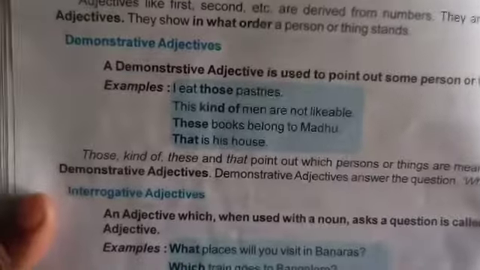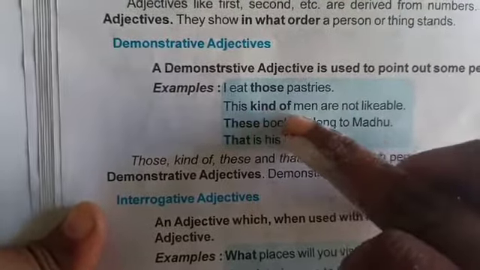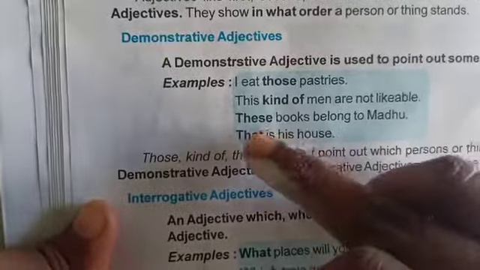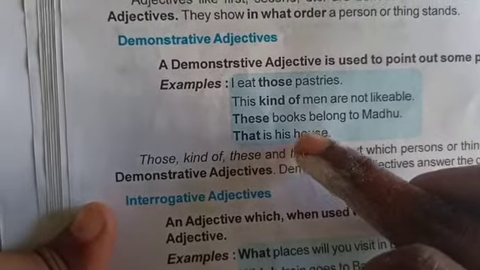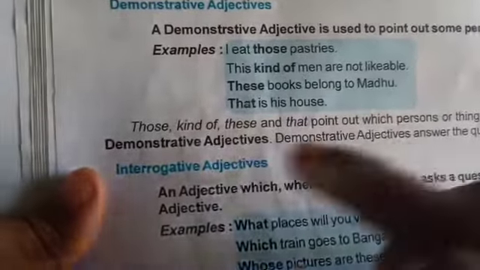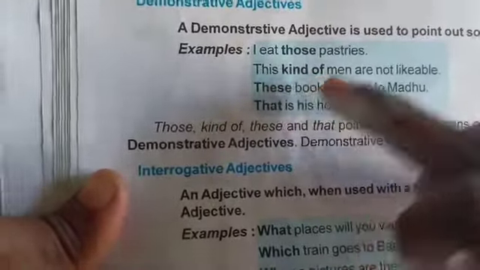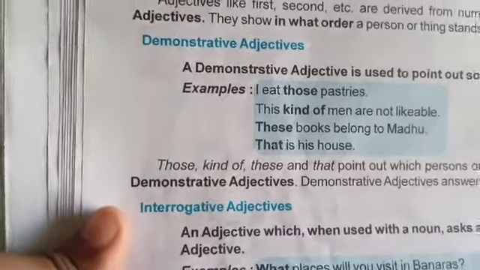Now in all these, see, I eat those pastries, this kind of men. Here it should be, these books belong to Madhu, that is his house. All these words are pointing words, even kind of. This kind of man, is tarah ke log, so it is actually pointing towards a particular type of persons.